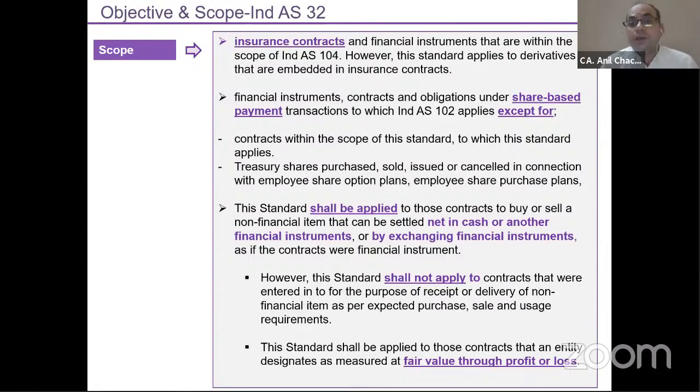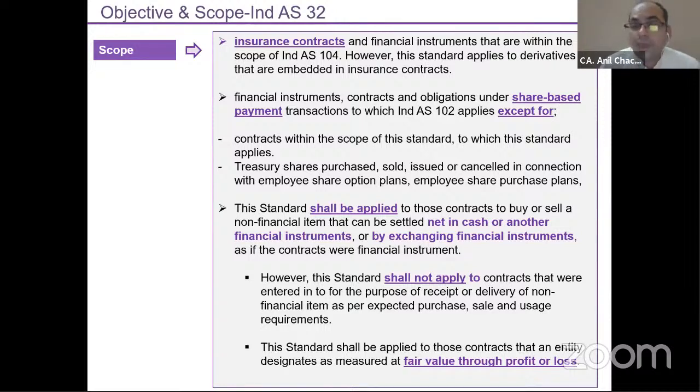Suppose you are doing an audit. How would you differentiate between these two things, whether the company wants to settle net in cash or take physical delivery? And if the financial reporting date is near, say you are doing your 31st March or 31st December accounting, how would you ensure whether Ind AS 32 or 109 will be applicable, or Ind AS 37? That is a challenge for the auditors as well. How would you justify those things?